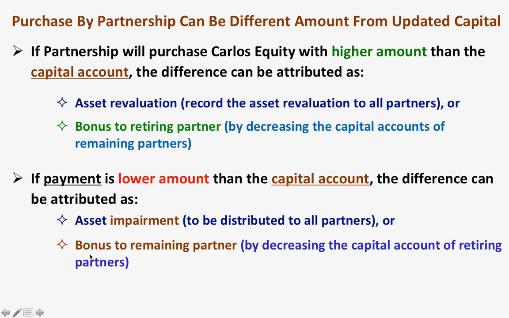It can also be a bonus to the remaining partners. That's why there is a reduction of payment to Carlos: due to the retirement of Carlos, the partnership will give a bonus to the remaining partners by decreasing the capital account of Carlos, the retiring partner.